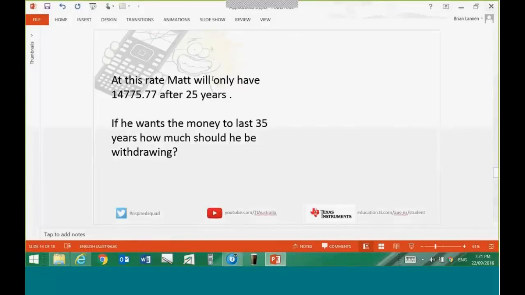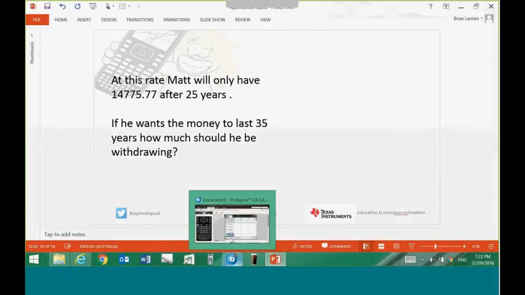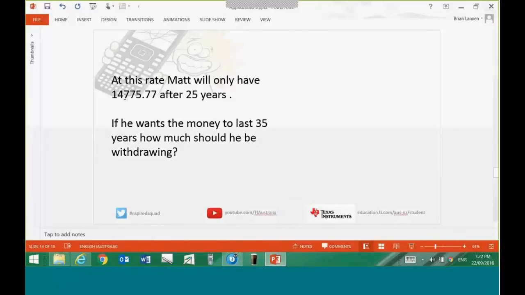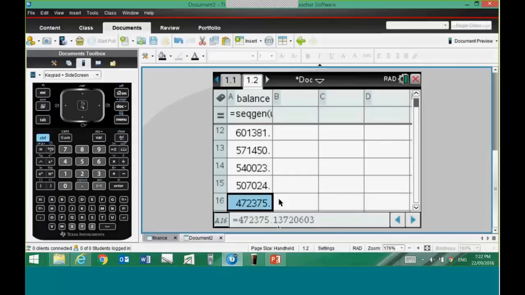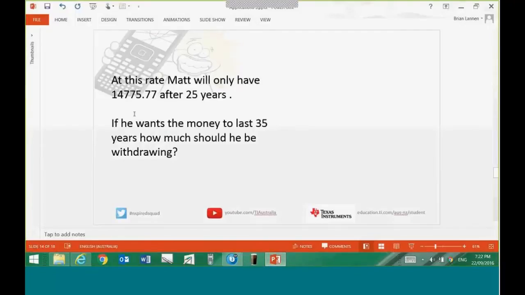At this rate, after 25 years, he'll only have this much left. Let's have a bit of a look. So what have I got? 14,000, or just under 15,000 after 25 years. So that would not be enough to finance the next year. So here we are after 25 years, we've got this much. So at the start of the 26th year, and then it's gone negative, which means there's not enough money to keep the show going. The question asks, if he wants it to last for 35 years into retirement, how much should he be withdrawing?